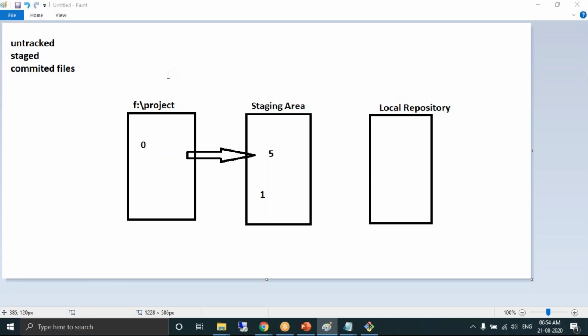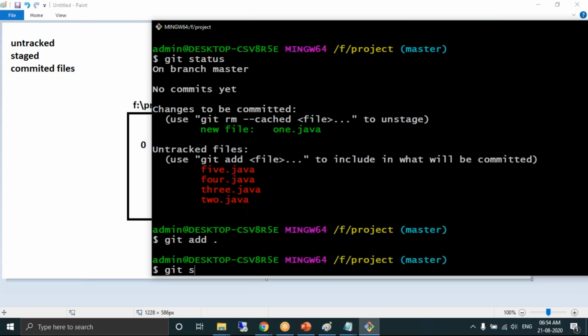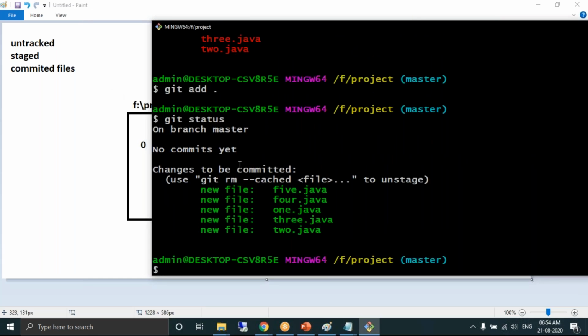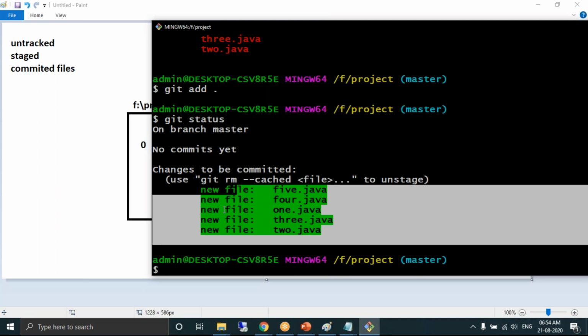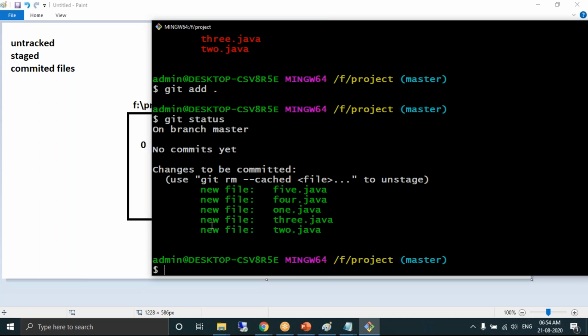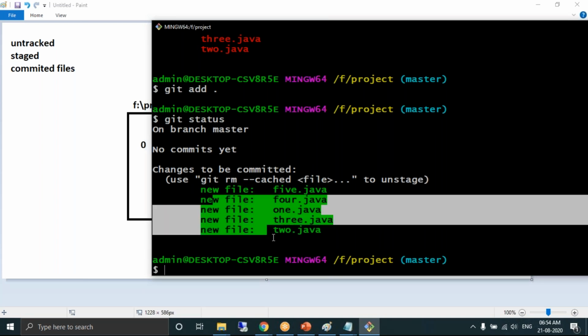So can we confirm it? Yes, you can know the status of your working directory by using the command git status. All are green color. Can you see an untracked files heading? No, there's no untracked file. So these are all staged files. Everything is in green. All the files are moved from the untracked section to the staging area.